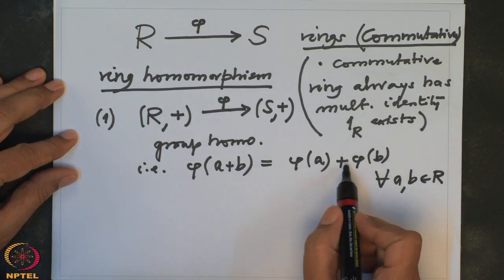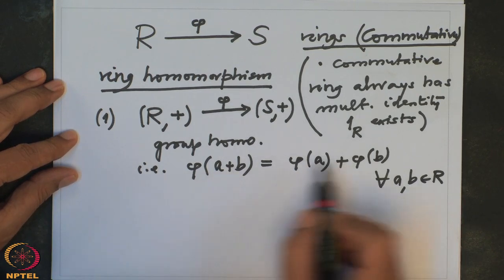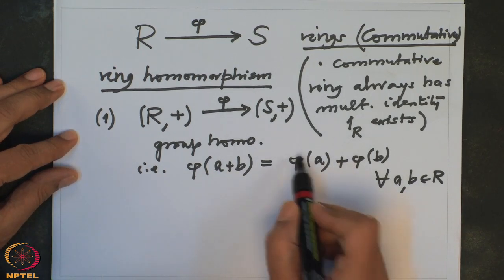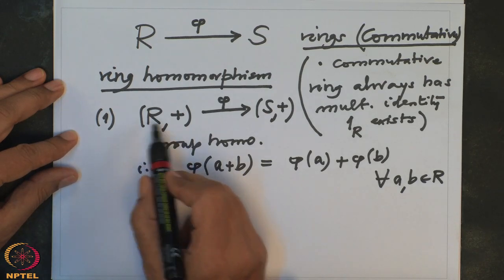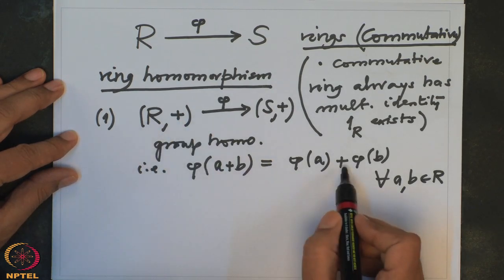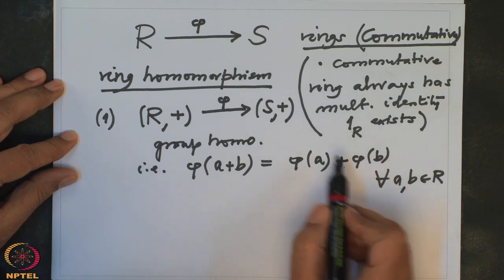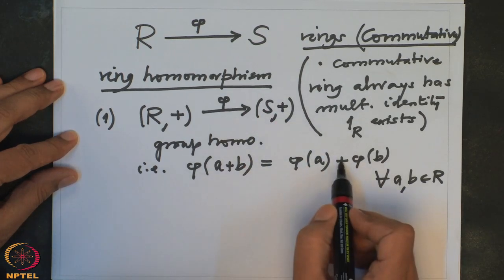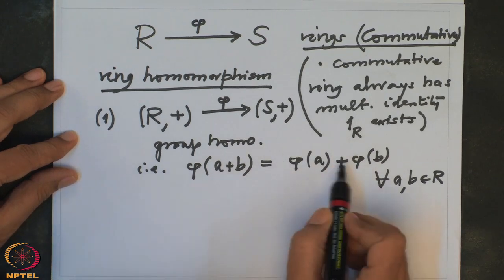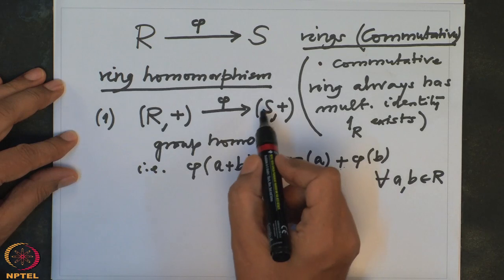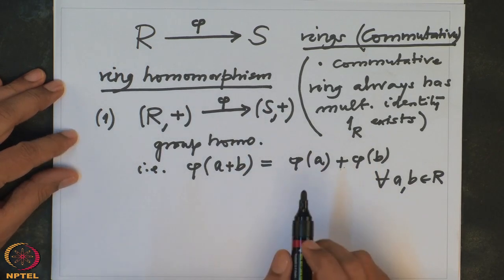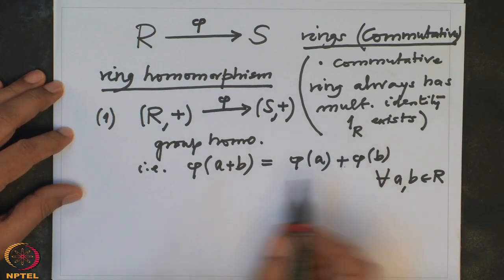So remember, while writing, one should be clear that when you write this plus, you are adding in R with respect to this plus operation, and when you take the images and add them, you are adding in S. So though they look like the same symbol, this plus is in R and this plus is in S. This is clear from the writing.